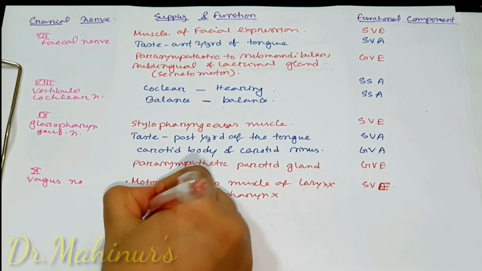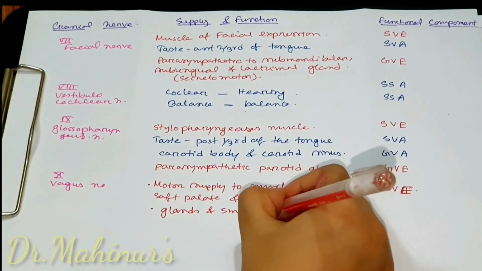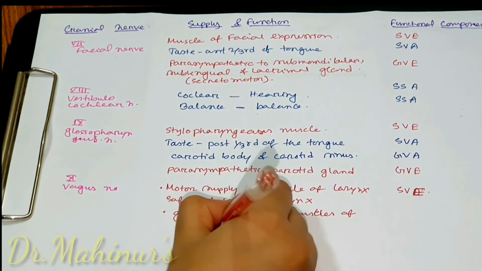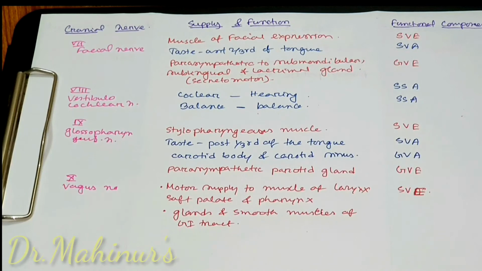The vagus nerve also gives supply to the glands and smooth muscle of the GI tract. As it gives supply to the glands and GI tract, its component will be general visceral efferent.